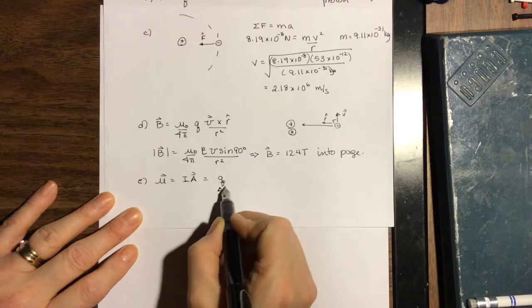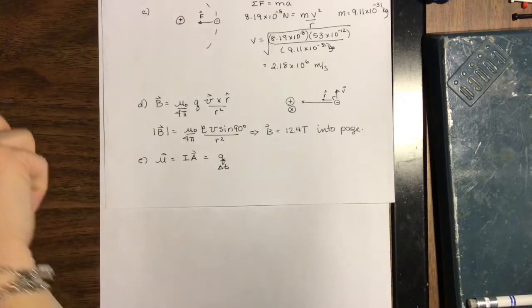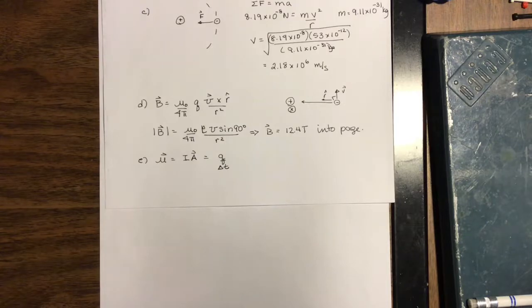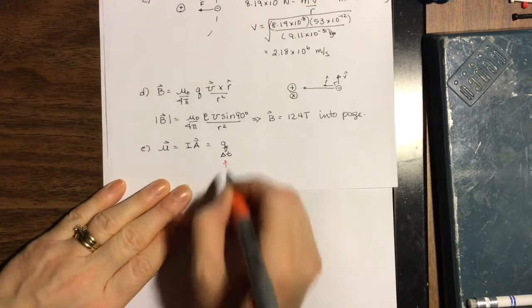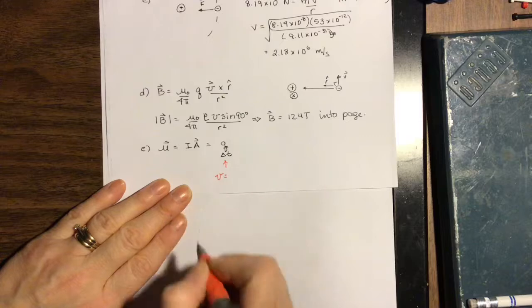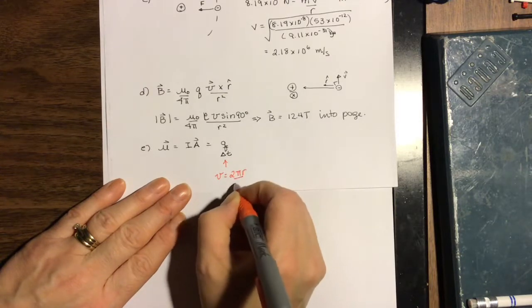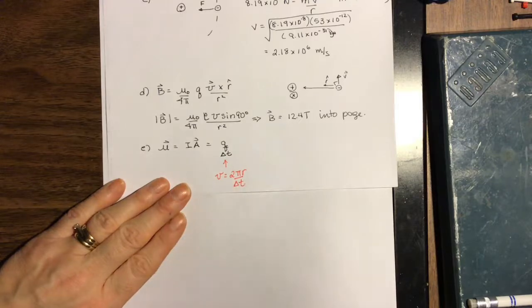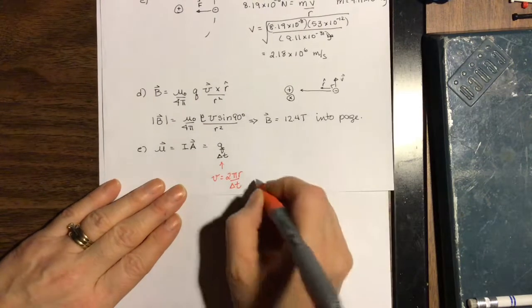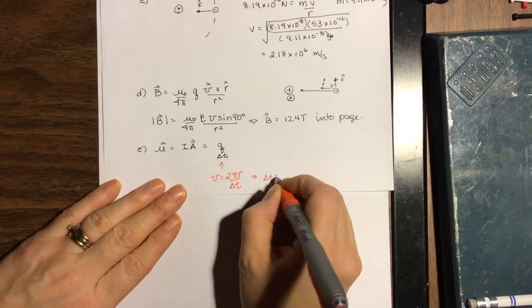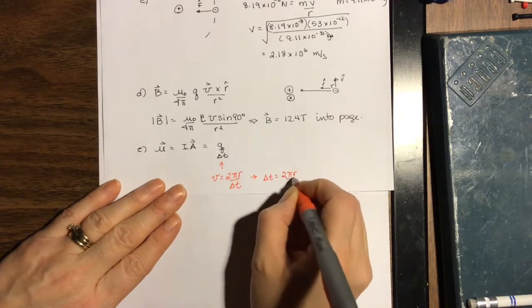The time, a little bit tricky, but not too hard to find out. Let's think about what the velocity means. So it goes around in a circle, which means it travels a distance of 2 pi r over an amount of time delta t, which would be the orbital period of the electron. So that means our delta t equals 2 pi r over v.